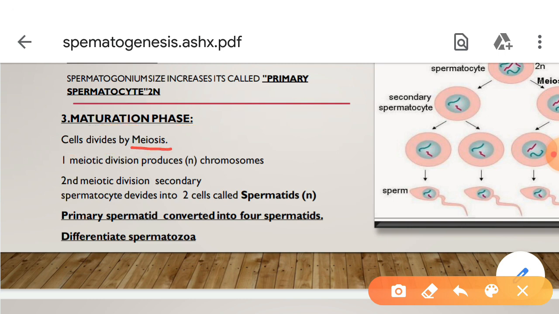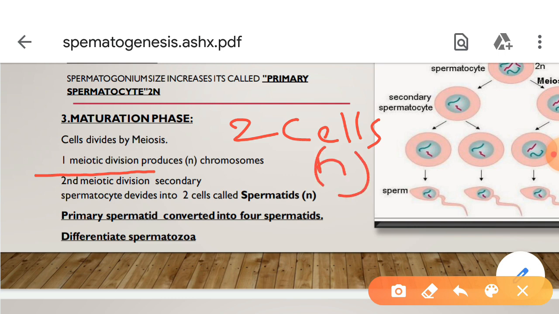This meiosis consists of two divisions, meiotic division 1 and meiotic division 2. The first meiotic division produces two cells which have a haploid number of chromosomes.